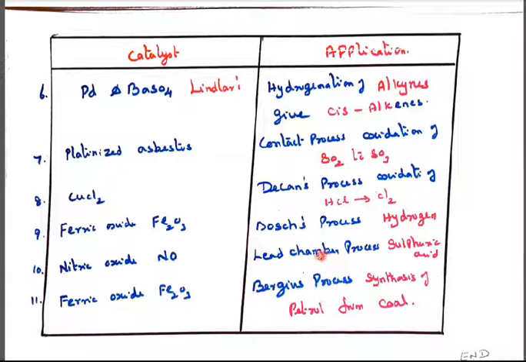And the lead chamber process, like the contact process, is a sulfuric acid preparation, and nitric oxide is the catalyst. Contact process is sulfuric acid preparation, lead chamber process is sulfuric acid preparation. But in the contact process, platinized asbestos is used as a catalyst. Asbestos is a fiber, like platinum. In the lead chamber process, nitric oxide is the catalyst. So read all the catalysts with their respective processes.